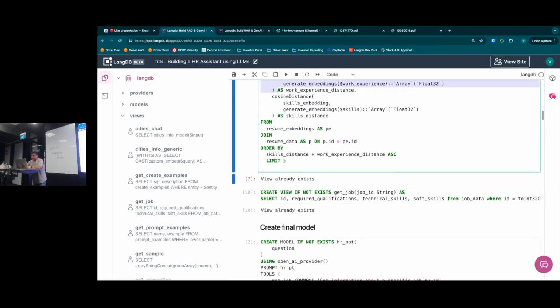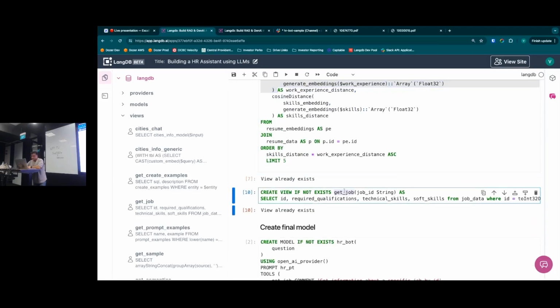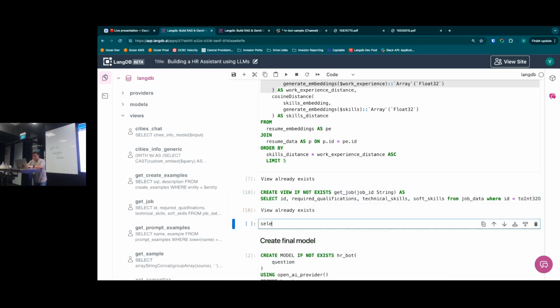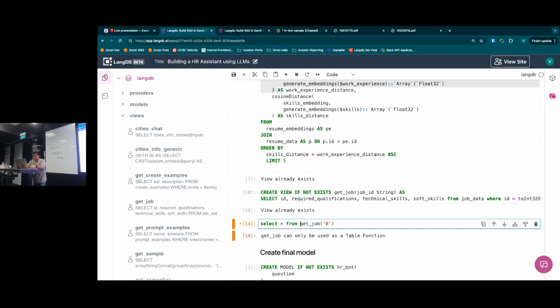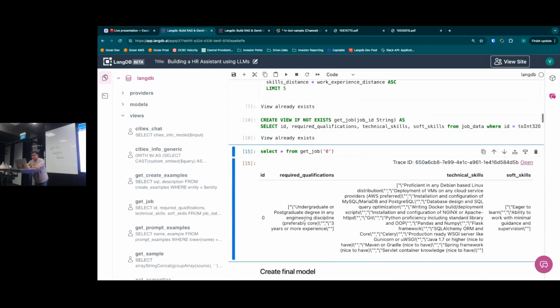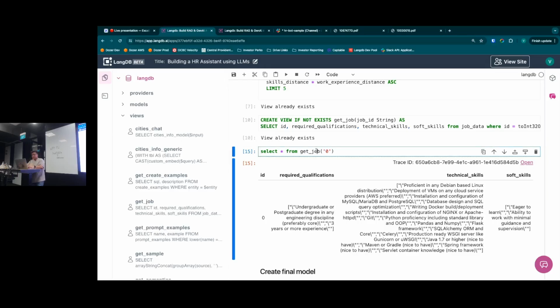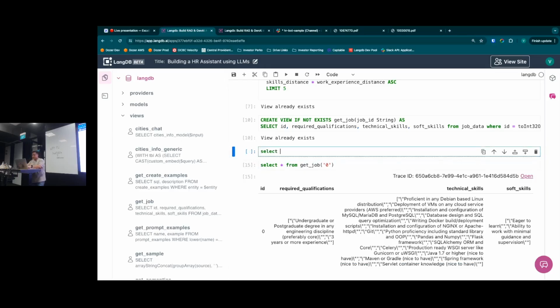Just like that, let's also quickly talk about the other thing. This is create view get job. Let's try to call that. If you call get job, let's give a job ID that we have here. Select get job. It can only be used as a table function. So basically, this is one of the job descriptions. And if you look at the tables that we have here, let's start from job data.